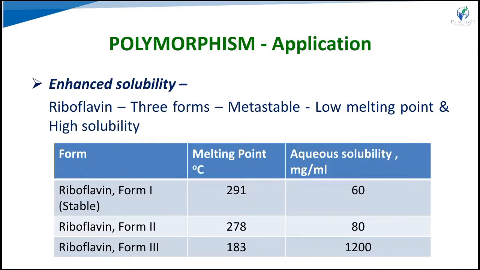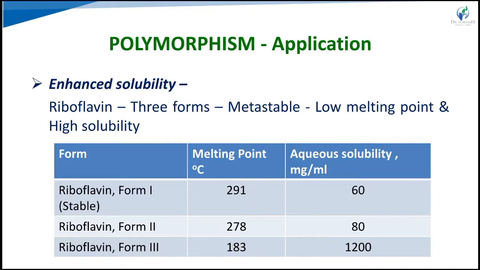The application of polymorphism is that it enhances solubility. The example given is riboflavin forms 1, 2 and 3. The melting points also differ: 291, 278 and 183. For the drug riboflavin, the stable form has a melting point of 291 degrees Celsius. The other two are called metastable. In a polymorph, one is the stable form, and all the others are called metastable forms.